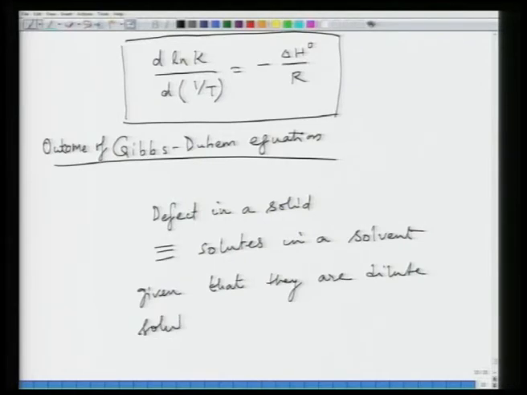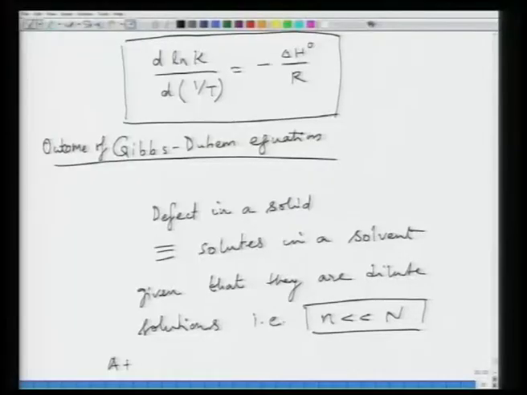Dilute solutions, that is, n, which is the number of defects, is smaller as compared to capital N. So, this thermodynamic basis, which is established for solids or solvents containing dilute concentrations of solutes, can be extended to defects, because defects are also present in the solid in very small numbers, and the presence of these defects in small numbers can be treated as equivalent to solutes in a solvent or in a given solid.